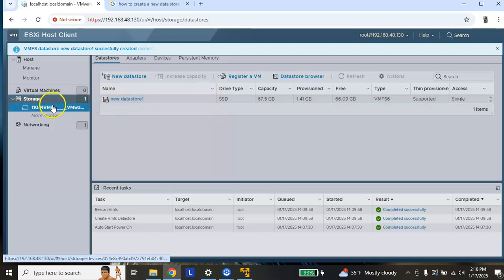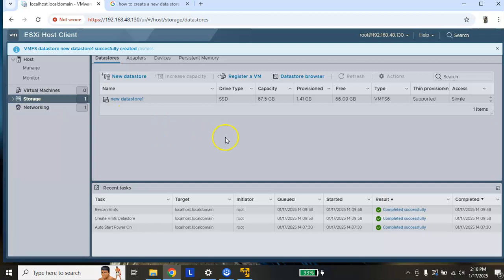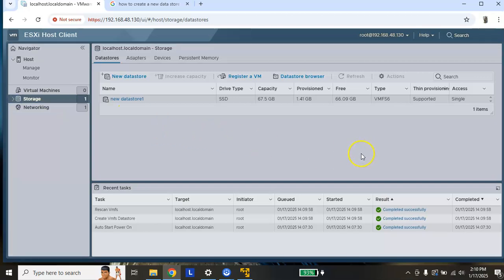Now you are able to see that the storage has been created for us, and similarly, whatever the leftover space is, we can create another data store as per our requirement.